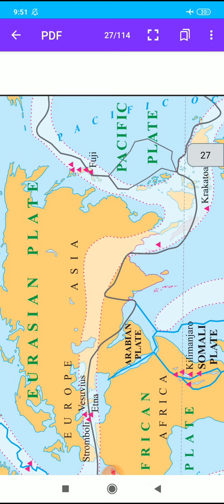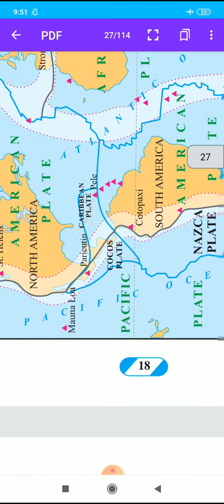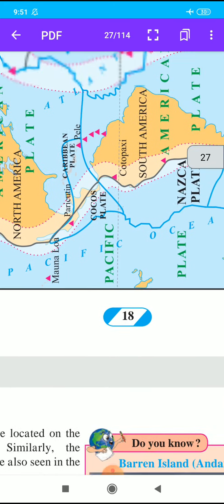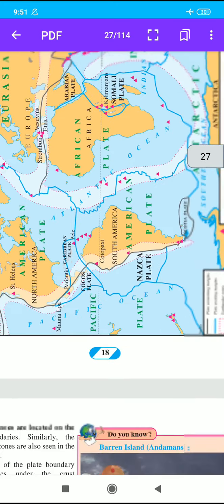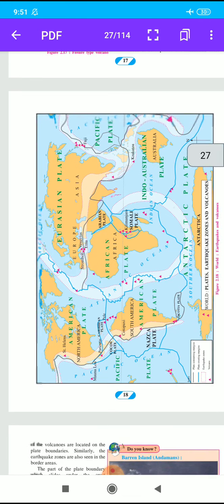Those volcanoes which have not erupted in the past since long and are not likely to erupt in the future are called extinct volcanoes. For example, Mount Kilimanjaro in Tanzania. Here, student, three types of volcanoes: active volcano, dormant volcano and extinct volcano. Read figure 2.18.